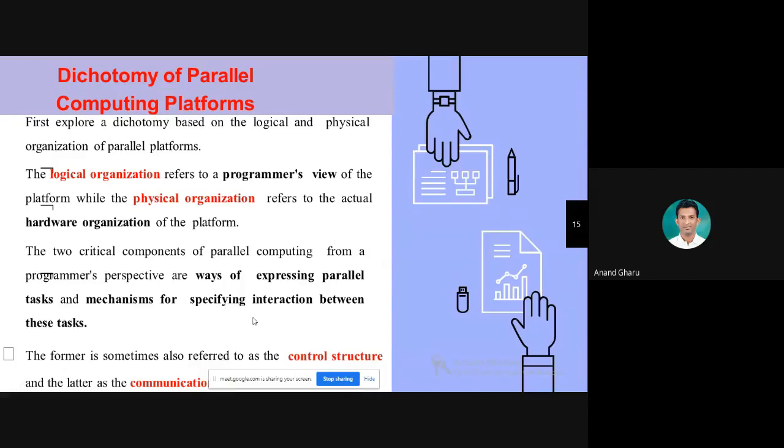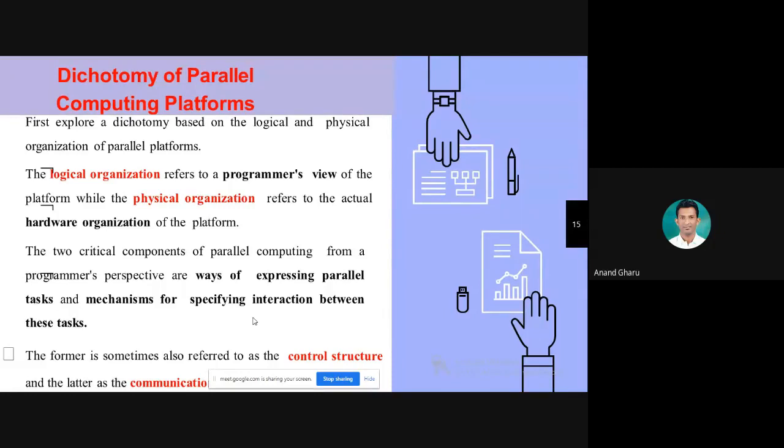By using a number of processing elements. If you want to execute a parallel task, you need multiple processing elements, PE. You need multiple CPUs. Then only you can perform multiple tasks. You can use shared memory or local memory.